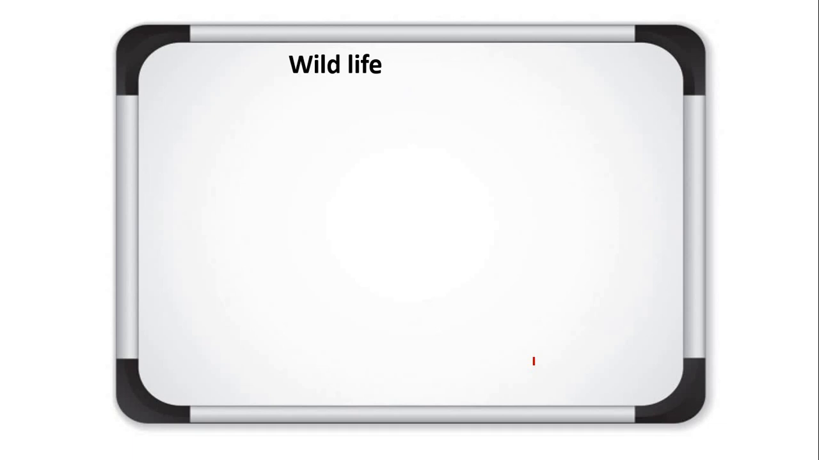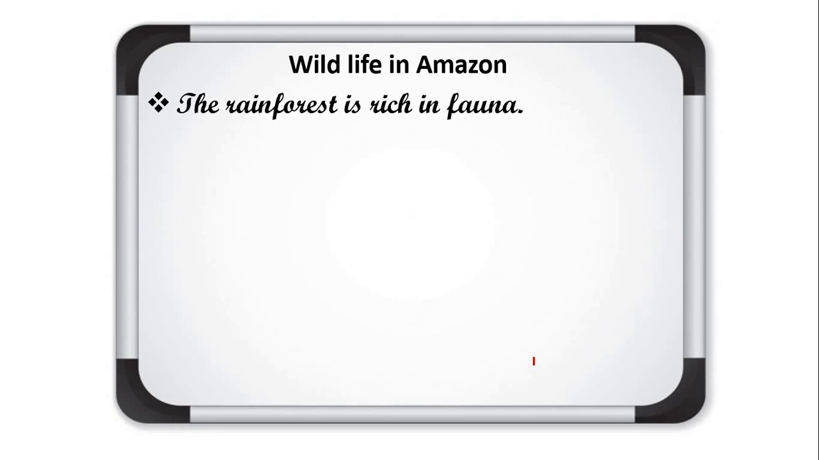Now about the wildlife in the Amazon basin. Thick forests are there, so a large variety of species of birds, animals and reptiles are found in this forest. The rainforest is rich in fauna. Yes friends, we always use two words, flora and fauna. The word flora is used for vegetation and the word fauna is used for wildlife. So the rainforest is rich in fauna, meaning wildlife.